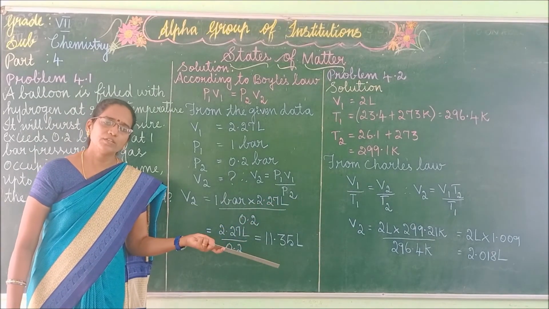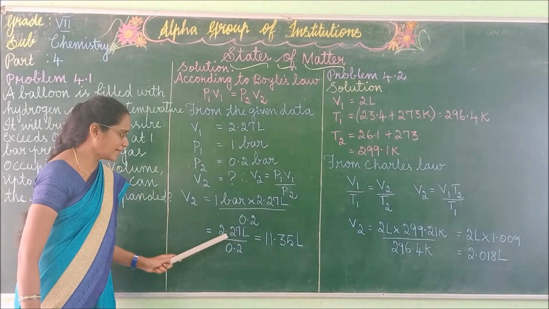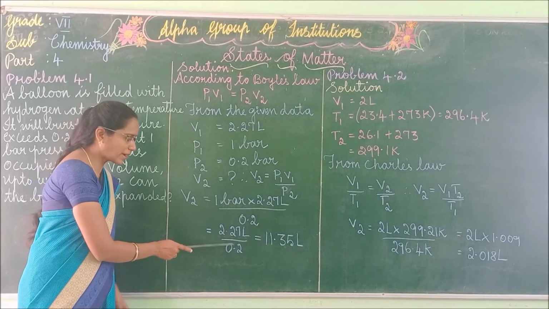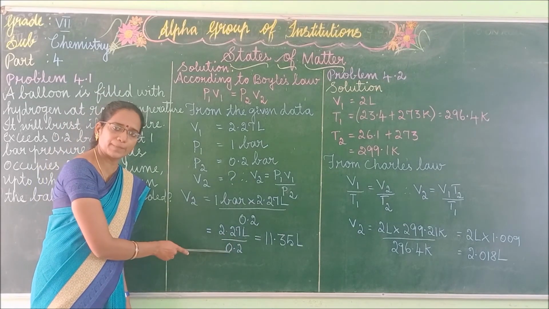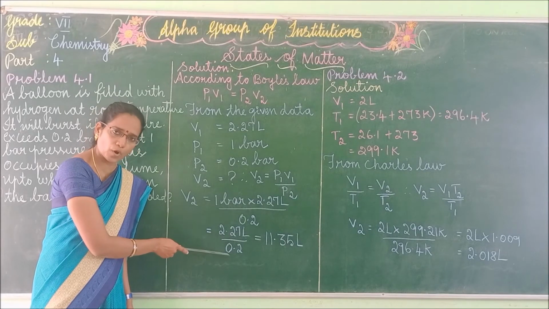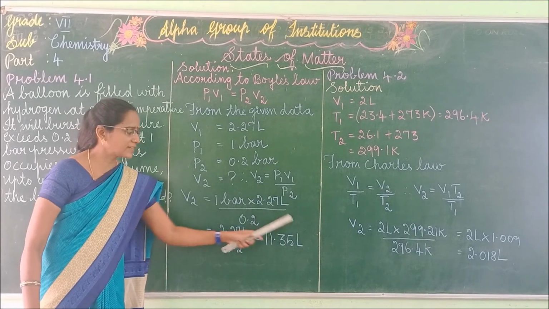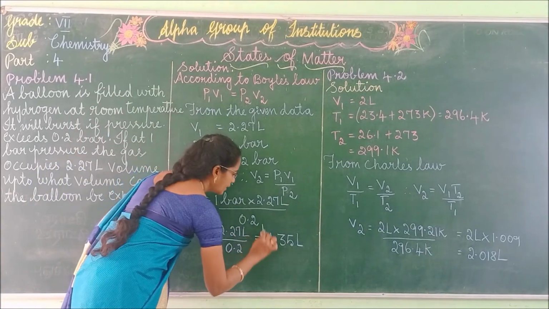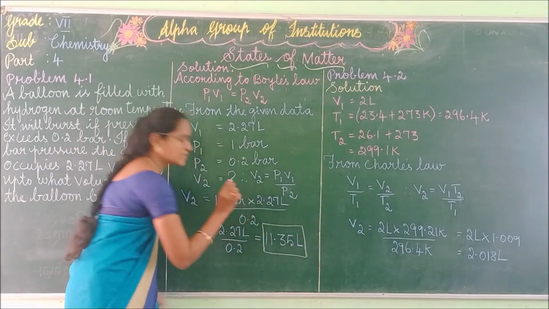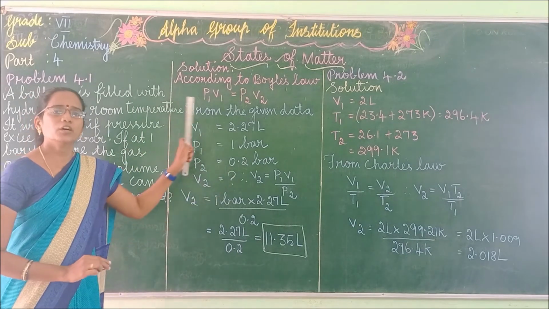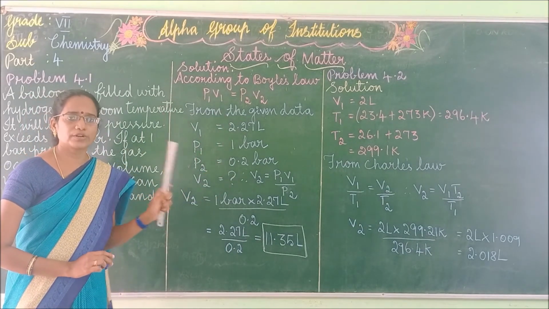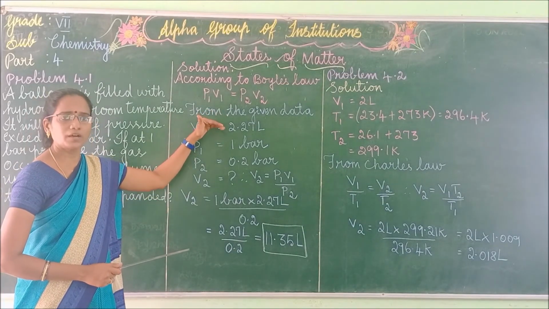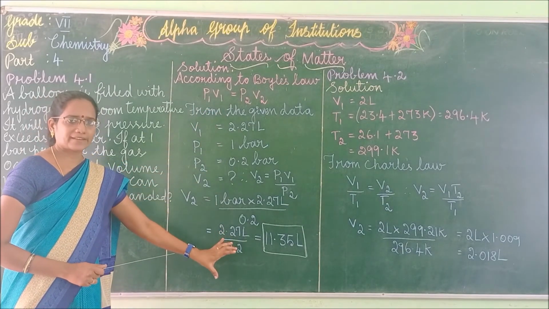You will get the same 2.27 L only, isn't it? So 2.27 L divided by 0.2. If you divide this value by 0.2, you will get the answer 11.35 L. This is the final answer. Okay, so we just have to apply Boyle's law here. You should remember the formula, then only you can apply it, and you will get the final answer.